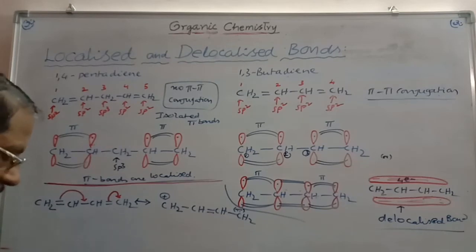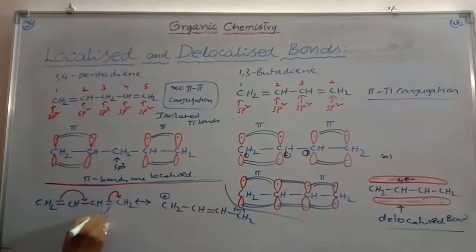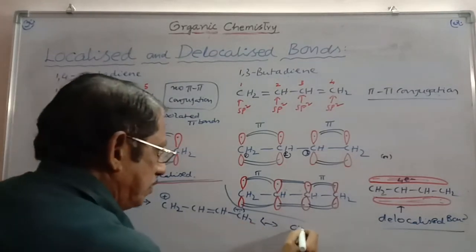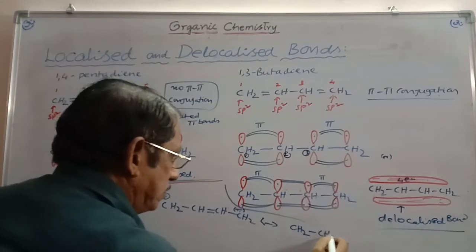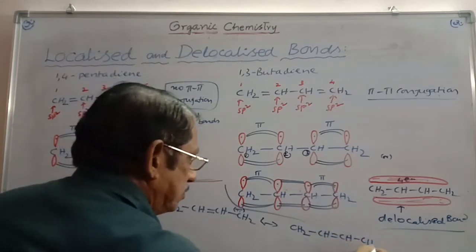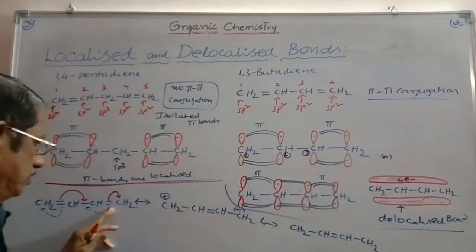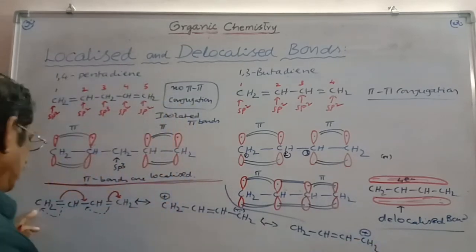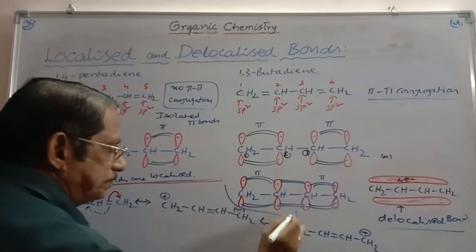Or sometimes it so happens that the pi bond moves like this and comes towards this carbon. If such is the case, then you can write it in this manner: CH2, single bond, CH, double bond, CH, single bond, CH2. This is losing the electron cloud, so it gets positive character, and this gets the electron cloud, so it gets negative character.